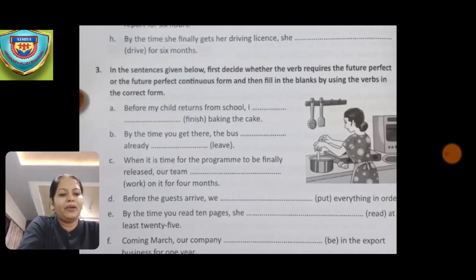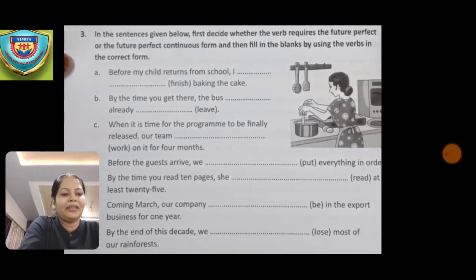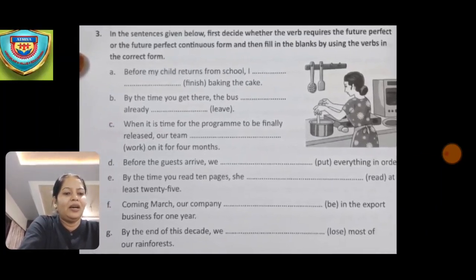Now before the guests arrive, we dash put everything in order. Okay, so the answer is, before the guests arrive, we will have put everything in order.